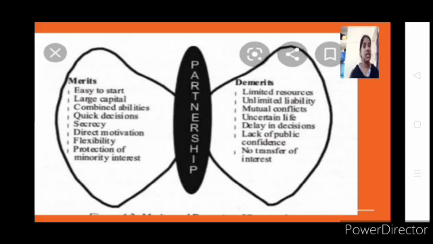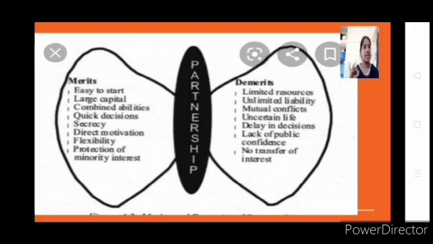But try to remember that he will be a partner for profits alone. When there is a loss for the business, because he is a minor partner, he will not bear any loss. But when the firm is earning profit, he enjoys the profit. He will be liable for the debts, but he will not share any loss only because he is a minor. In that way, a minor partner's interest will be protected in the partnership firm. A minor can also be admitted as a partner, and his welfare is seen in the firm by not sharing any loss with him. Only when you have profits, you will be giving him profit.